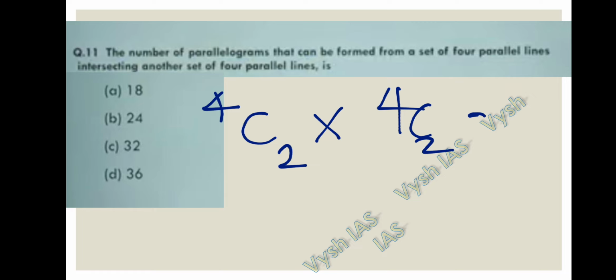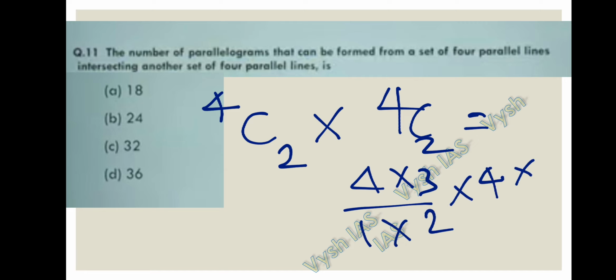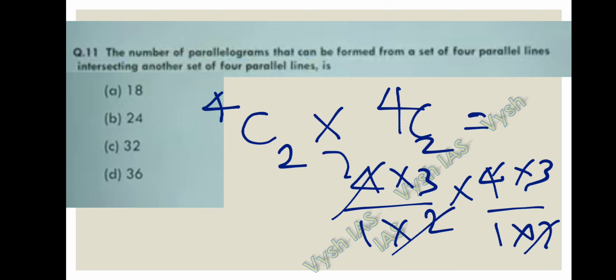So the total number of parallelograms that can be formed is 4c2 into 4c2, that is nothing but 4 into 3 by 1 into 2, in the same way 4 into 3 by 1 into 2. If you calculate, 2 2s are 4, 2 2s are 4, 3 3s are 9, 9 4s are 36. So 36 is the answer for question number 11.